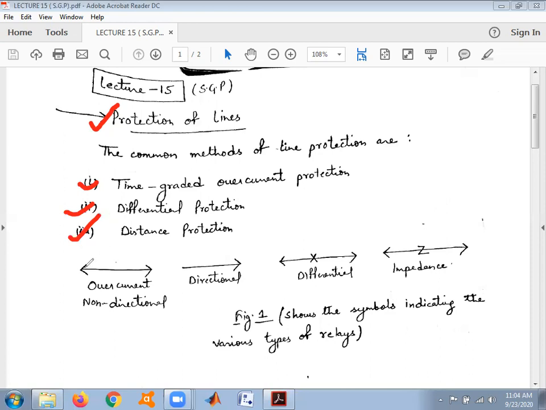So figure 1 shows the symbols indicating the various types of relays. Symbol 1 indicates the overcurrent non-directional relay, symbol 2 indicates the directional relay, symbol 3 the differential relay, and the fourth symbol shows the impedance relay. So in today's topic, we are going to discuss the first method, that is time graded overcurrent protection.